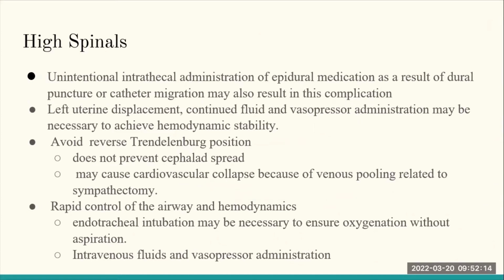So we will start by explaining high spinals, which is the unintentional intrathecal administration of epidural medication as a result of dural puncture or catheter migration. You can also get a high spinal if an epidural dose or bolus is administered intrathecally. If a high spinal occurs, you want to do left uterine displacement, so lifting the patient.